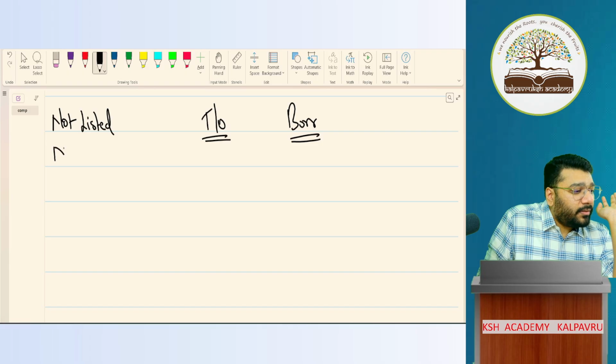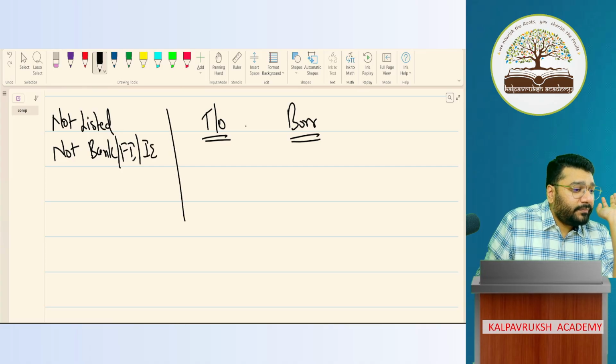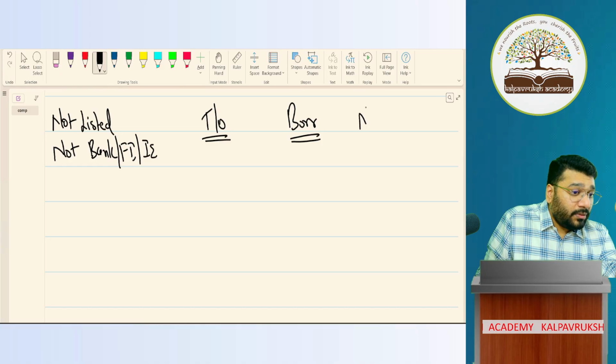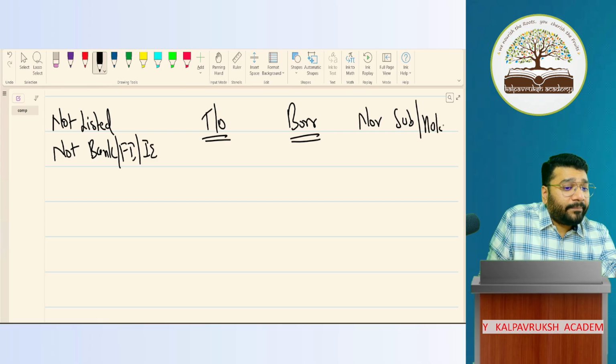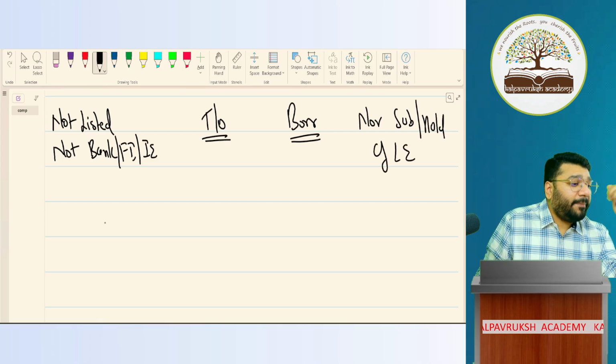Not listed, not a bank or FI or insurance entity. Not a subsidiary or holding of a large entity. Okay.